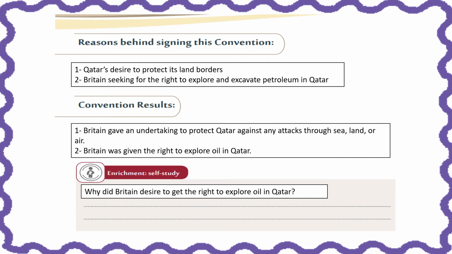Now, as part of your enrichment and self-study, you need to answer the question, why did Britain desire to get a right to explore oil in Qatar? Why is oil such an important commodity that Britain was so interested in it? Okay, so please type your answer in the box. And again, upload the worksheet, which you can find in e-learning, upload it in schoolwork tab to be checked.